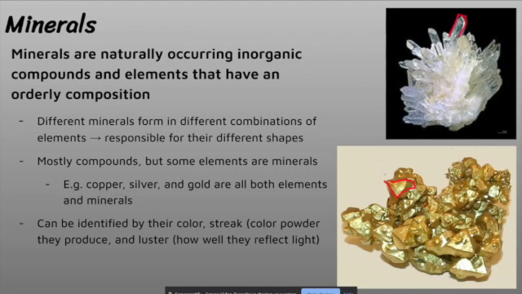Scientists can identify minerals a few different ways. They can be identified by their color, their streak, which is just the color of powder they produce, and also luster, which is how shiny they are, how well they reflect light. All right, so that is it for compounds, elements, and minerals.